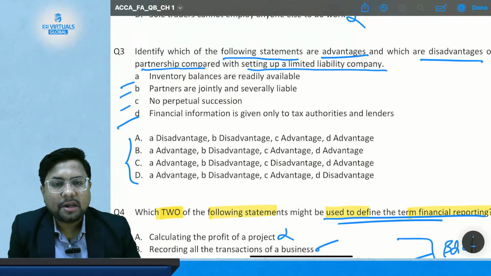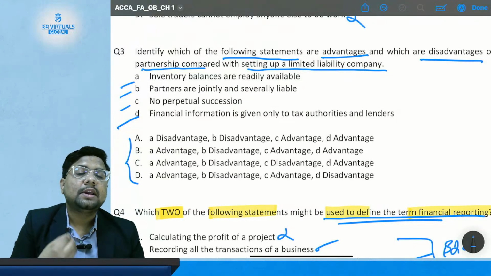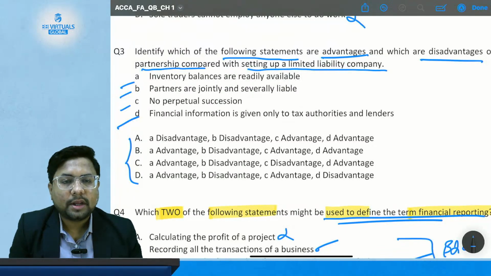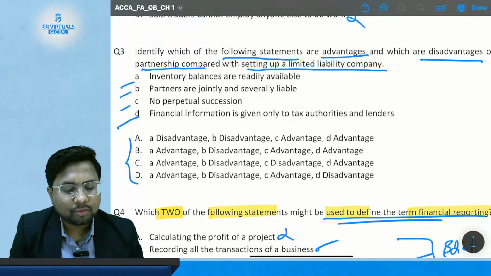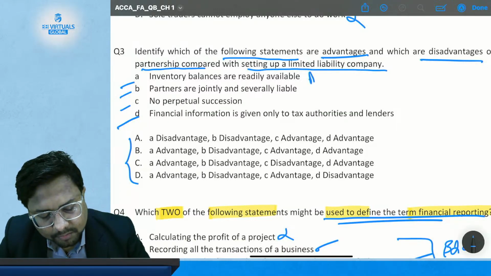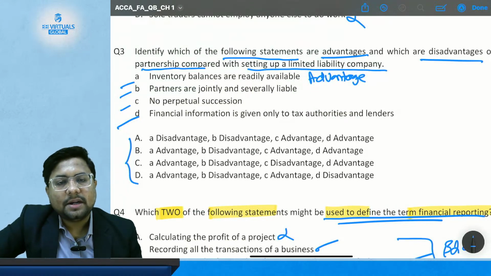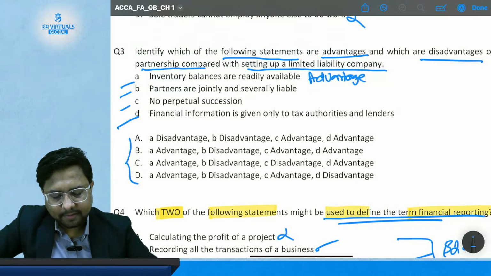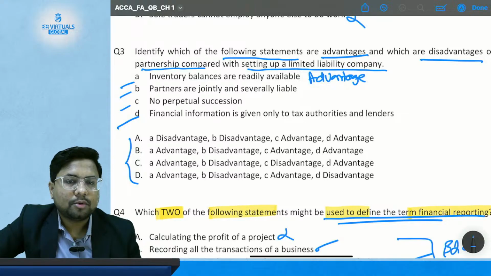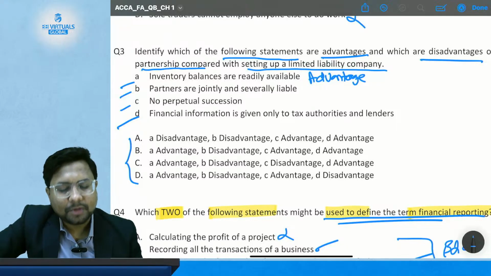Inventory balances are readily available. Suppose you are in a partnership form of business and you have inventory balances readily available, because you don't have to work on the data and you have the data available anytime you want. So is this an advantage or disadvantage? It is an advantage in any form. If you have any data available readily without doing any effort, then it is an advantage for you. This is a very general statement where you don't even have to think more, because if any data is available, it is at any time an advantage as compared to a disadvantage.